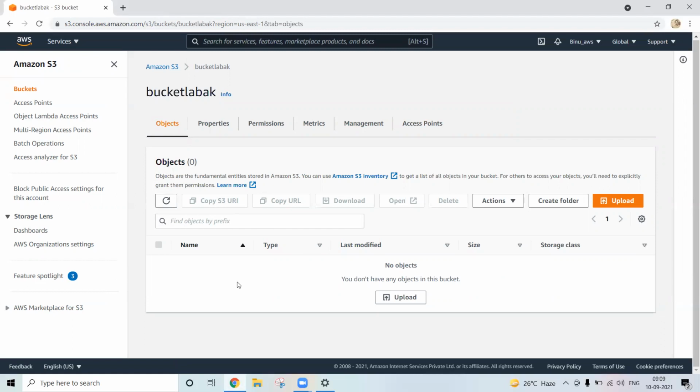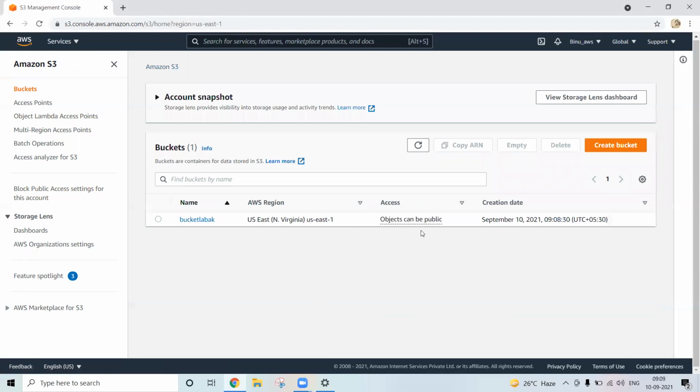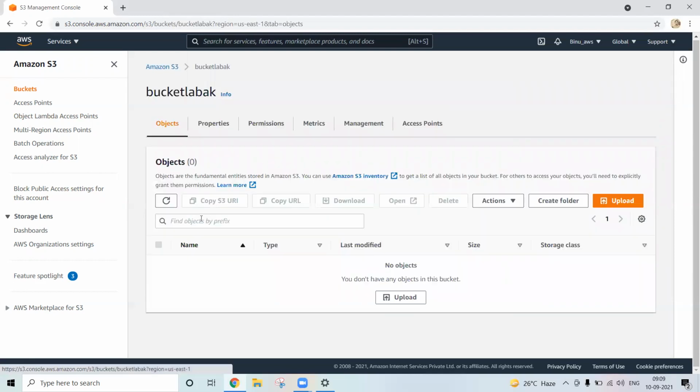Now once you go to the bucket, this is my bucket. Click here, and there are lots of options. This is my folder, and under that folder I will upload the files. This is called the bucket, and the files within this container are called objects. To upload files, you can click either here or here.